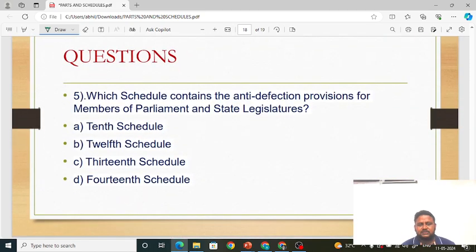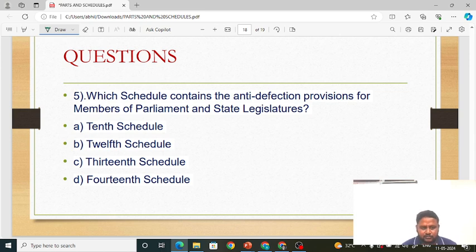Which schedule contains the anti-defection provision, that is for the members of parliament and state legislature? Okay, when we study about the anti-defection law, we will understand to whom it is applicable, what are the rules for defection, what the anti-defection law provisions contain, when you can change a party, when it is not a defection, when it is a defection. Everything we will learn when we study about anti-defection law.